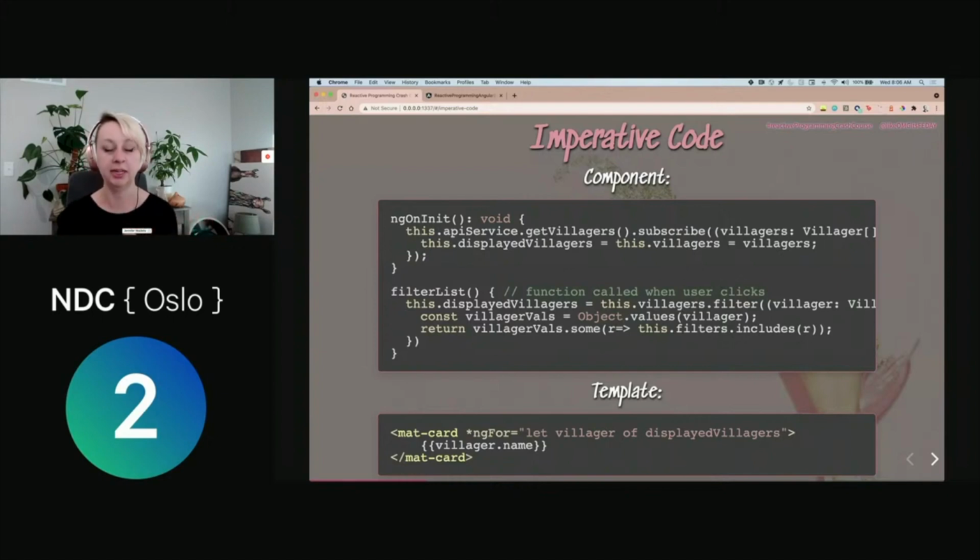I'm going to write code like this, where I have my filter list function, and then I'm going to change the value of my displayed villagers member on my component to be whatever this new operation I've performed. And so I might have something like this in my template where I am binding to my displayed villagers member to illustrate things. And so I am constantly in different places in my code changing the value of displayed villagers. And so as this gets more complex, as we add features and allow users to change what they want to see, I'm constantly redefining the displayed villagers member on my component. And that can be really, really difficult to manage.